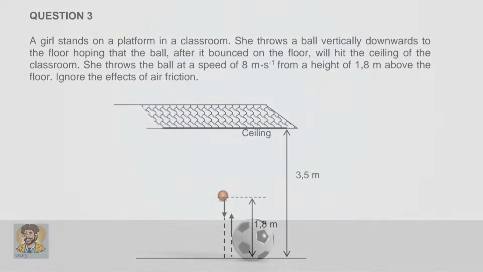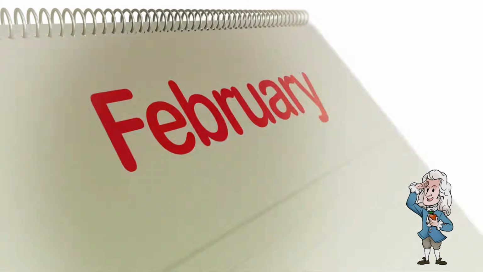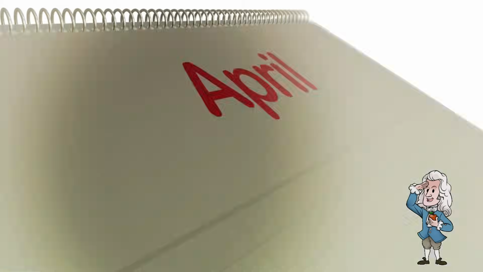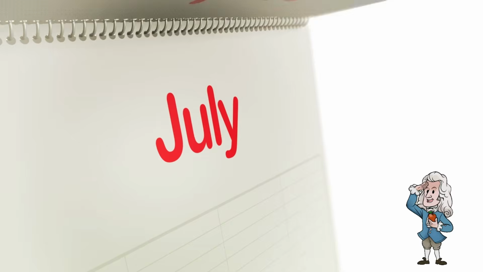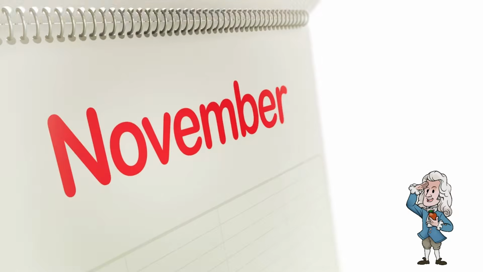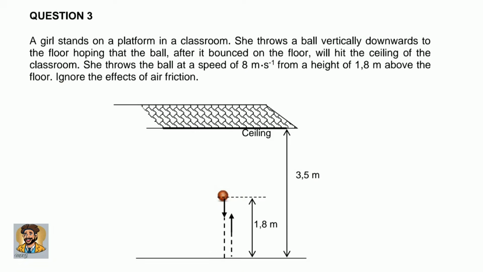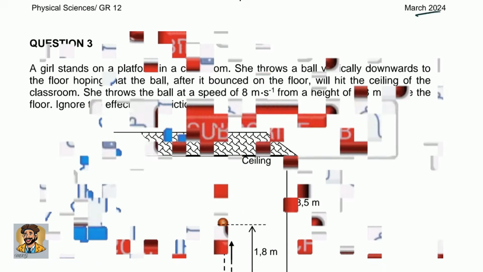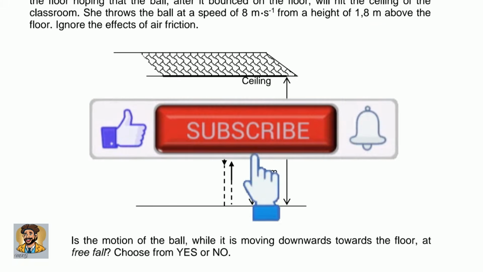Today we're going to be solving a question on vertical projectile motion. Why are we going to do this one? Because it may be a problem for the exams. Remember, this topic comes up every time you write exams in grade 12, from March to the end of the year, and this was the test that my learners wrote in March 2024.